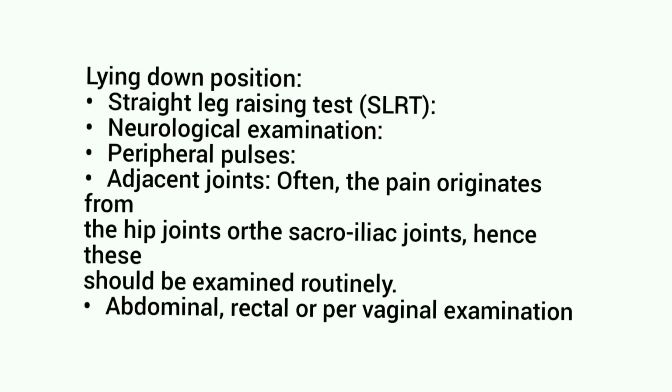Peripheral pulses should be palpated to detect a vascular cause of low back pain, which may be due to vascular claudication. The skin temperature in the affected leg may be lower. Adjacent joints: often, the pain originates from the hip joints or the sacroiliac joints, hence these should be examined routinely. Abdominal, rectal or vaginal examination may be done wherever necessary. Chest expansion should be measured in young adults with back pain.